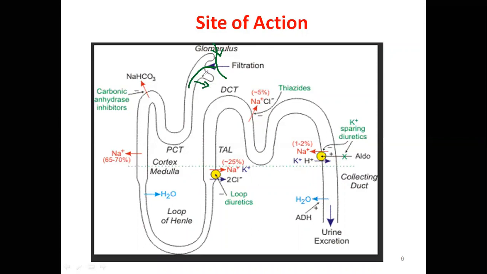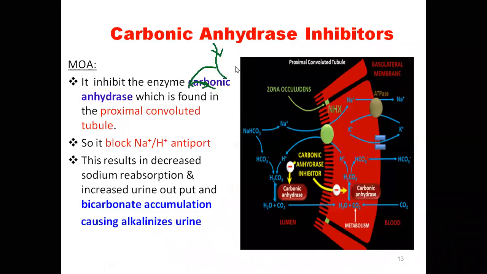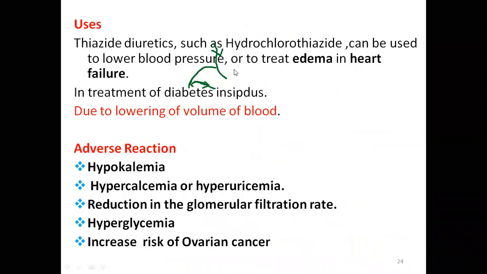When solute is present here, solvent tries to come here because of osmolality. So the fluid present in excess will come to the lumen and get excreted out. This is the main mechanism of these osmotic diuretics.